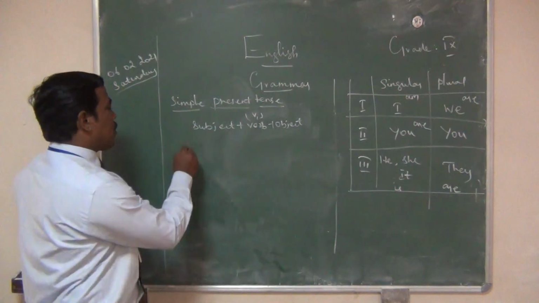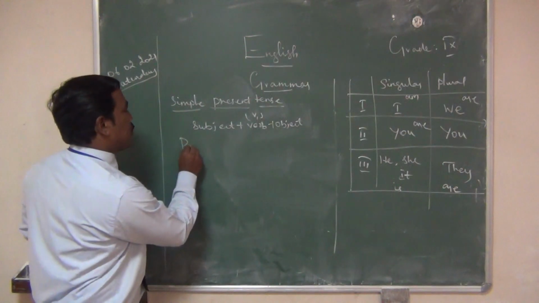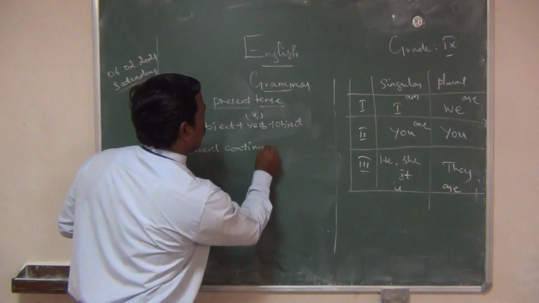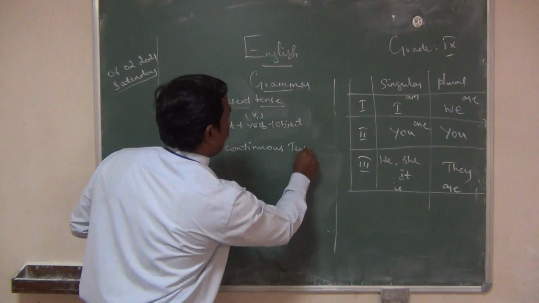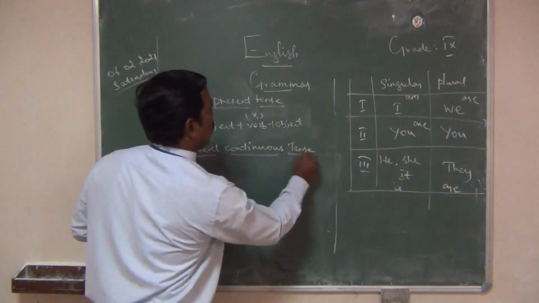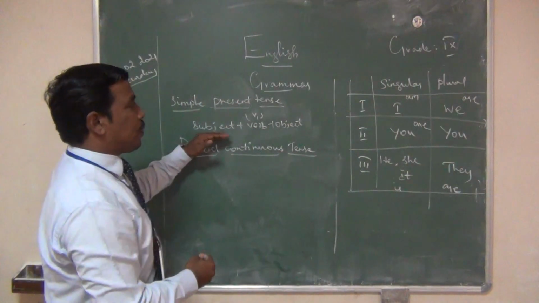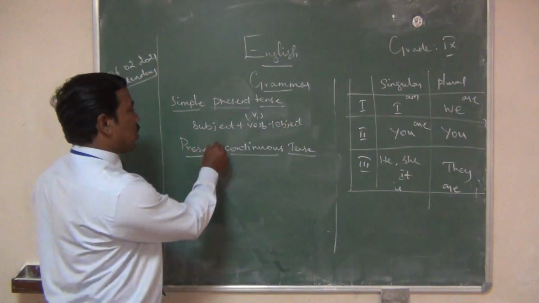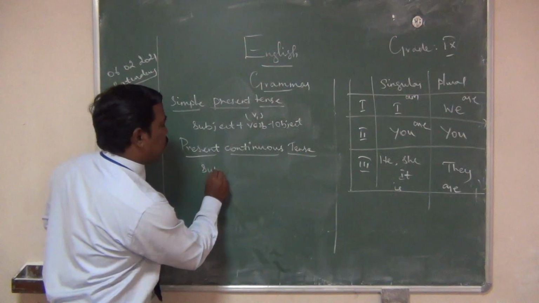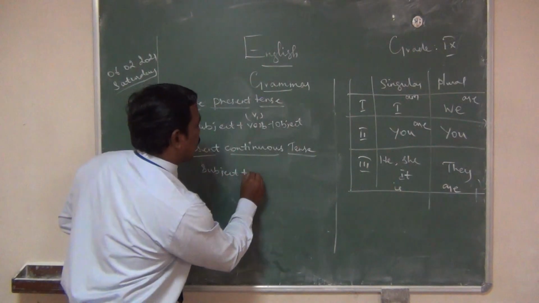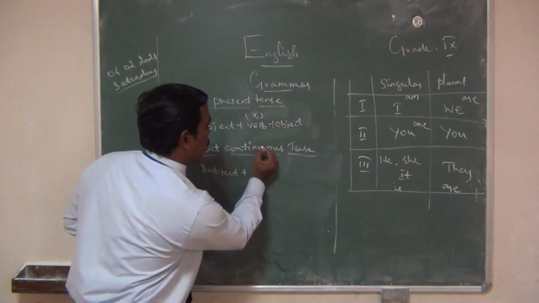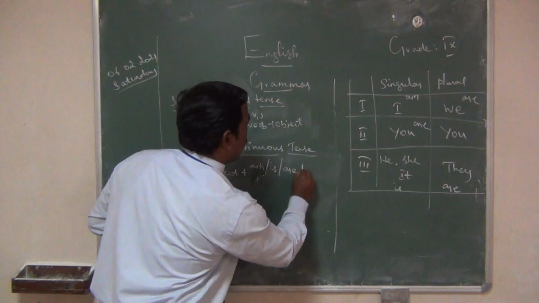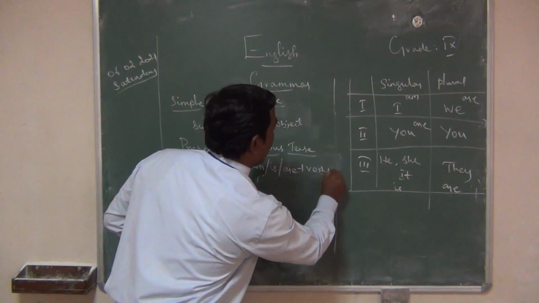What is the structure of present continuous tense? How will the present continuous tense come? If it is third person singular, I already said to add S or ES to the verb. The structure of present continuous tense is subject plus am, is, or are plus verb plus ing.